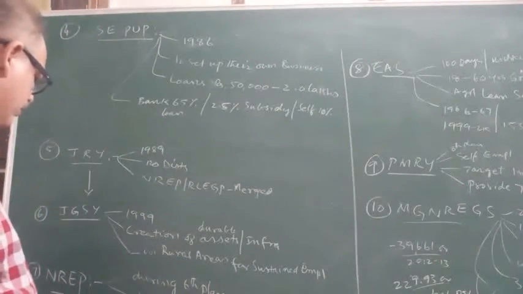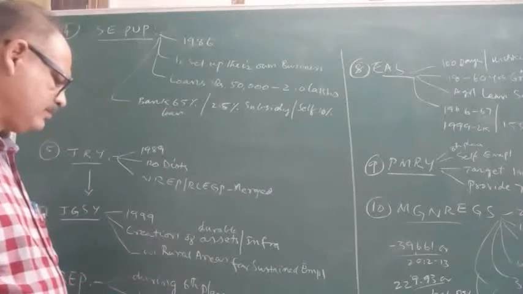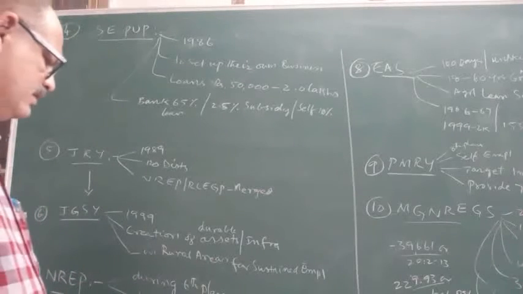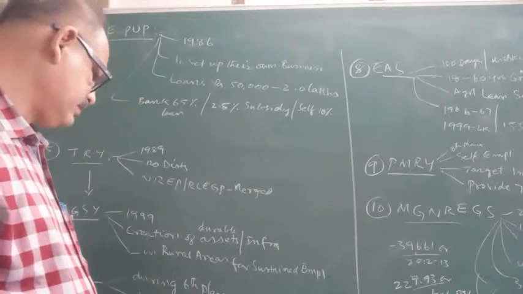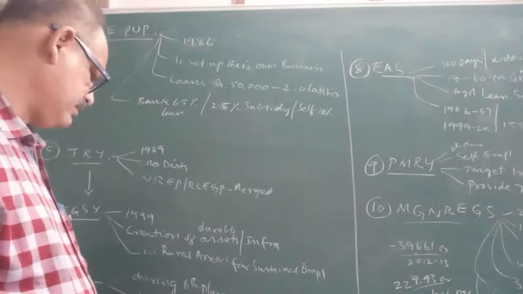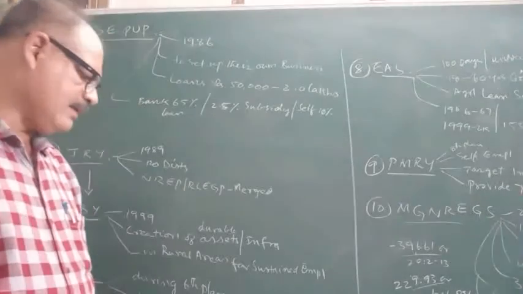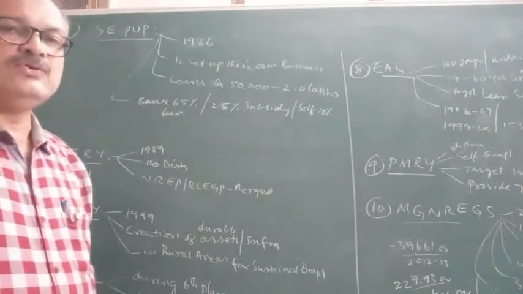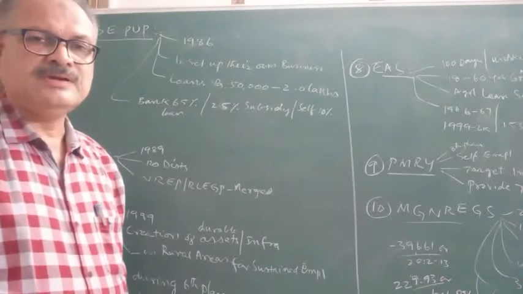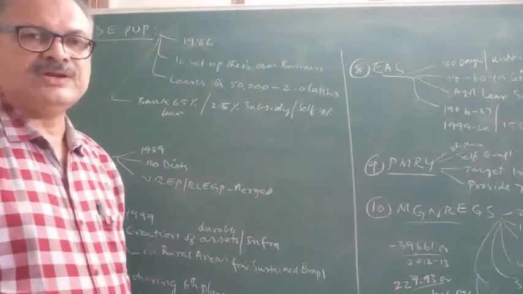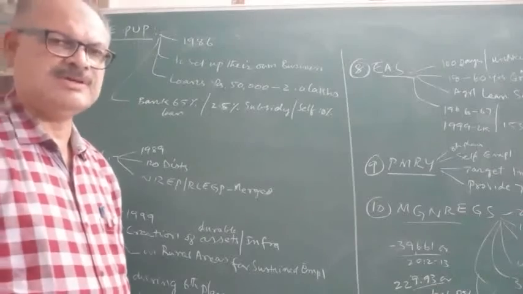And as I earlier told you, NREP was another program. This program was launched during the 6th plan, and the objective of NREP was to help the persons who do not have any income during the slack season, or during the summer season when there is no agricultural productivity.